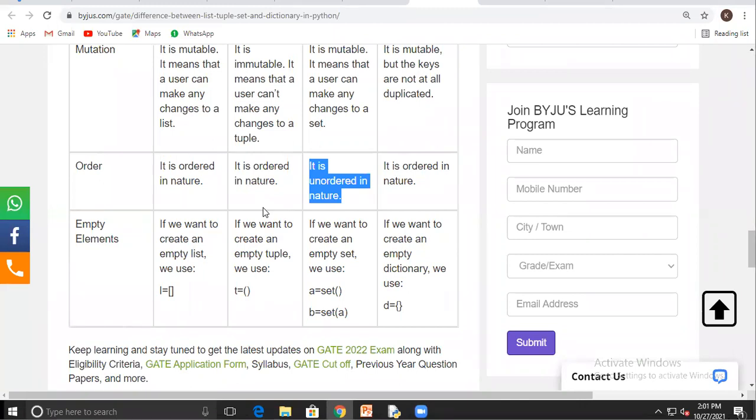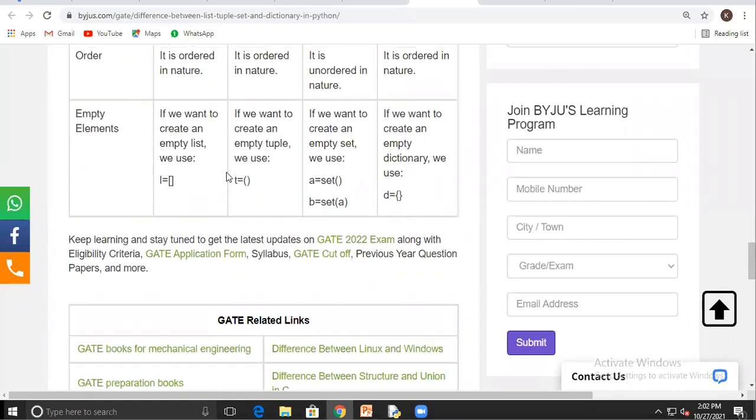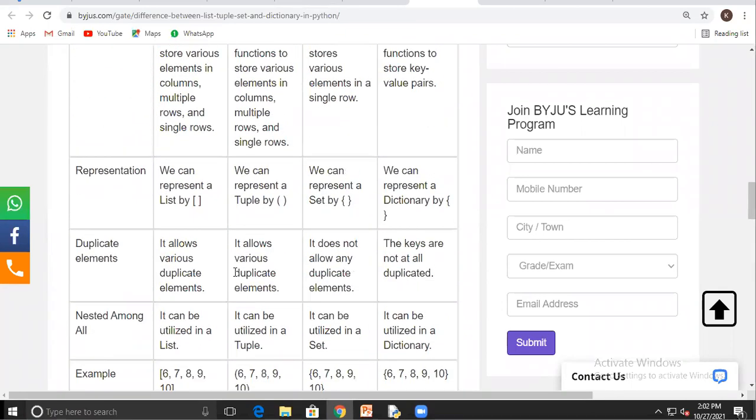It will be unordered, but the dictionary will be ordered. So this is another difference that will be very important. That is ordered. So set will be unordered and list, tuple, and dictionary will be of ordered nature. Okay. So everyone got this difference?